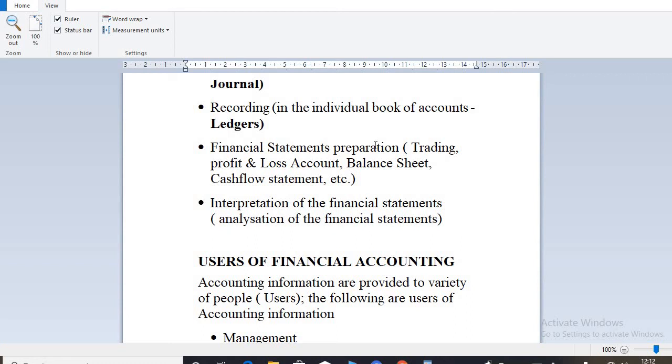So it will help you to know whether you are improving or retrogressing when you do some kind of interpretation or analysis of the information being presented on the face of the financial statement. So this is where I will end the lesson on this series.